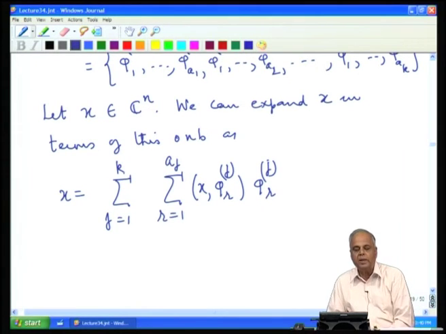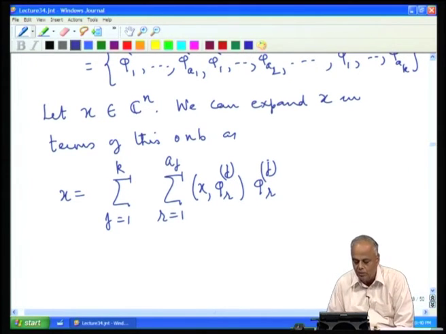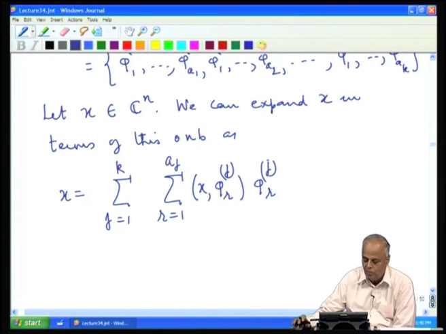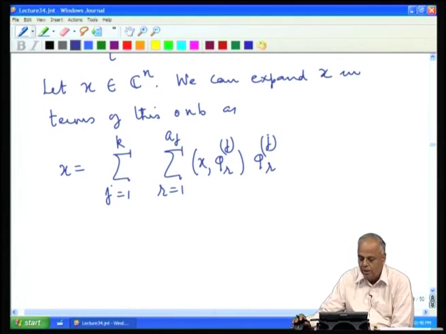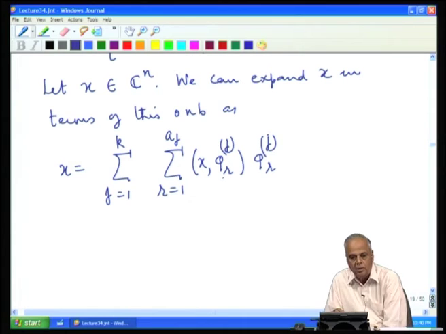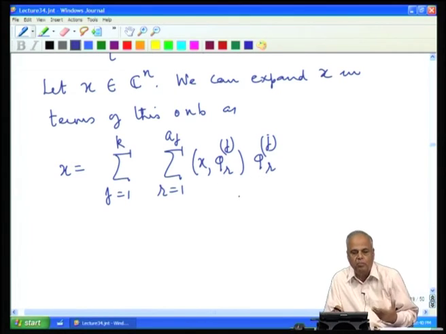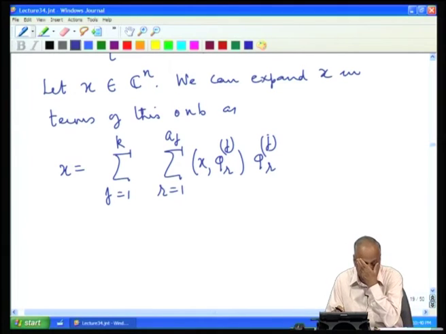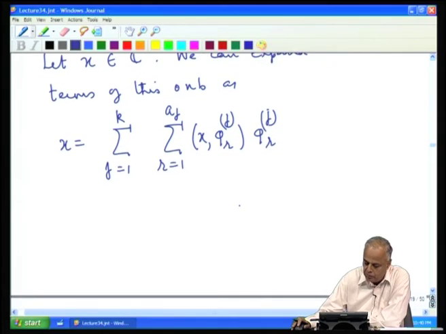So, we can write the expansion of x in terms of this orthonormal basis in this form: x equals the sum of the inner products of x with φ_r^j, the orthogonal projection of x along the direction, times the projection. This is the Fourier expansion which we have seen before. For any orthonormal basis we can expand a vector in terms of that orthonormal basis.